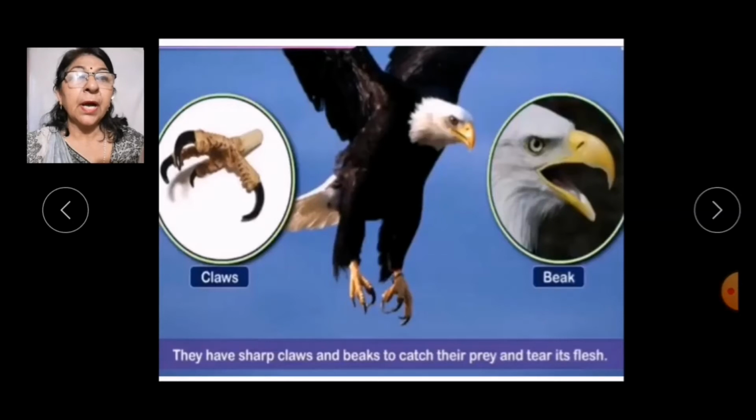If we talk about carnivorous birds, some birds like eagle and owl are carnivores. They have sharp claws to catch their prey and strong pointed beak to tear the flesh. Eagles have very strong and good pair of eyes. These help them to sight their prey far from up in the sky.